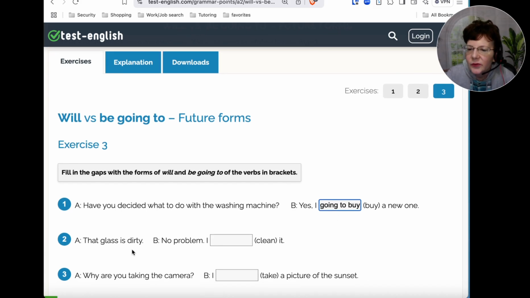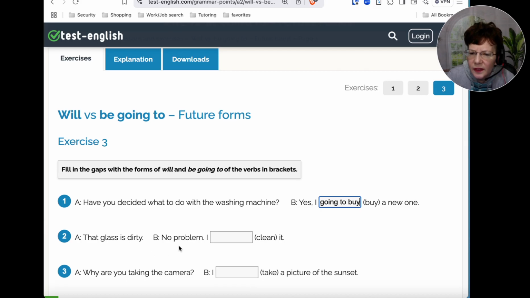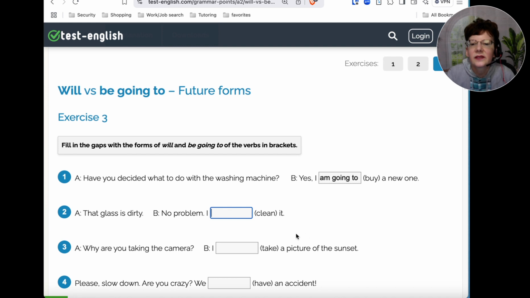All right, number two, that glass is dirty. No problem, I clean it. Okay, an instant decision. So will clean. All right. Number three, why are you taking the camera? Okay, so we have I and with take a picture of the sunset. Okay, so am going to take a picture of the sunset.